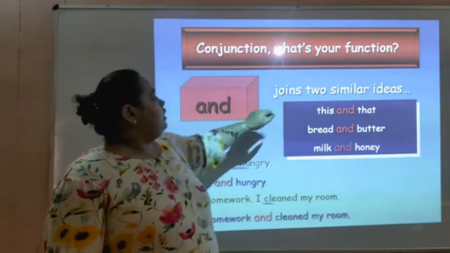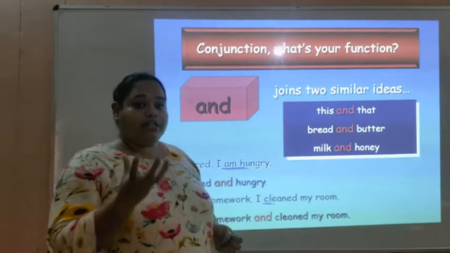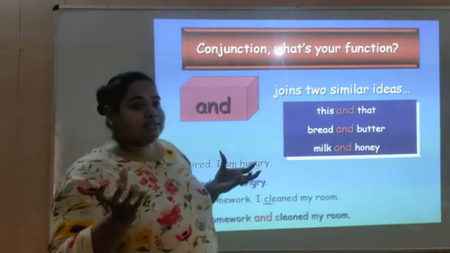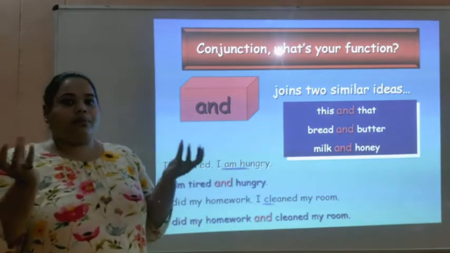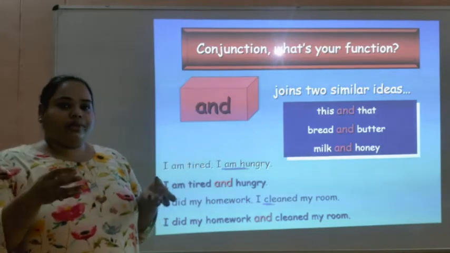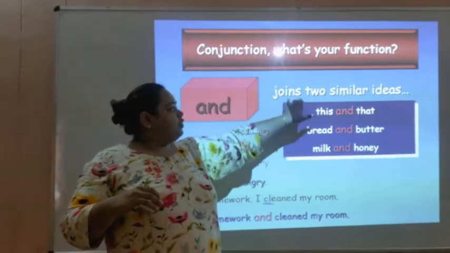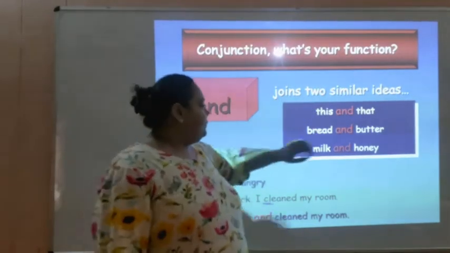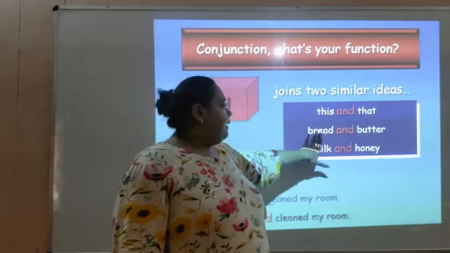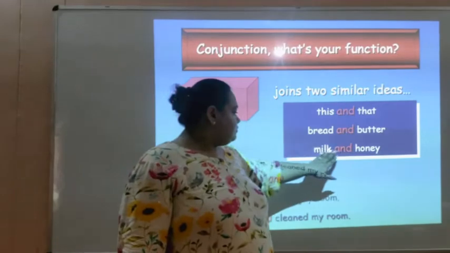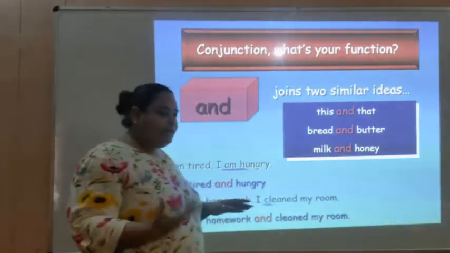It joins two similar ideas, like Rahul and Rajesh. They both are boys and we are taking them together, right? This and that, bread and butter, milk and honey. Almost the same thing. Similar ideas.